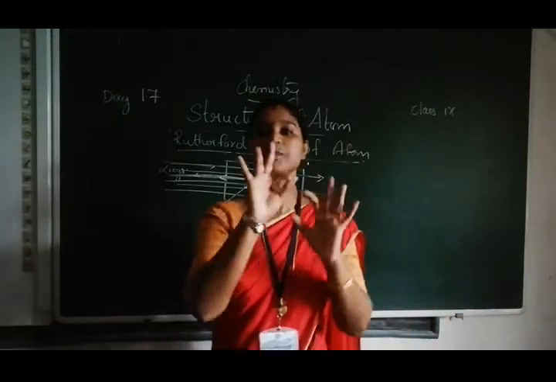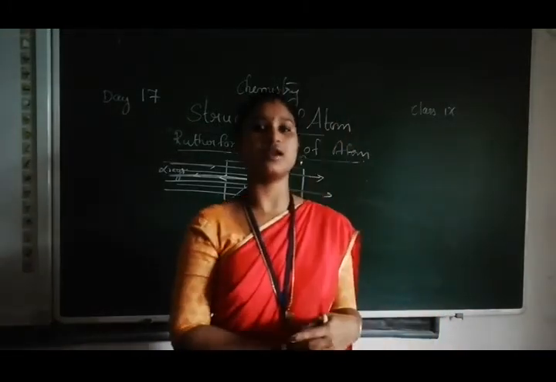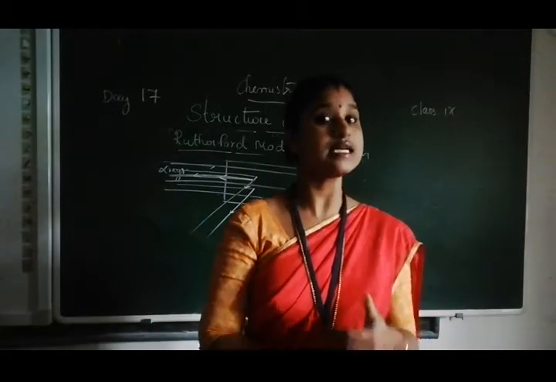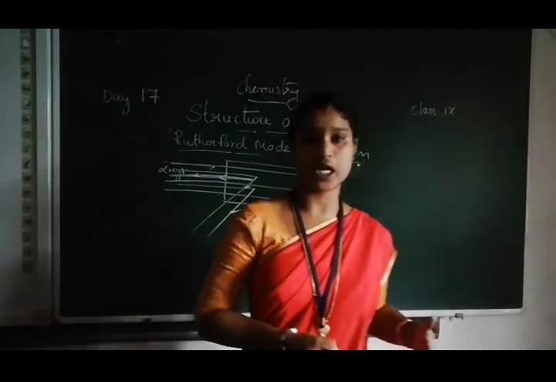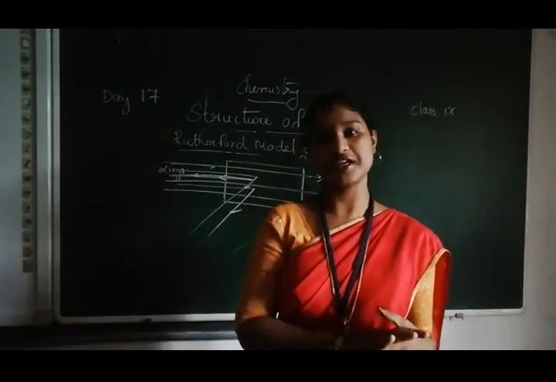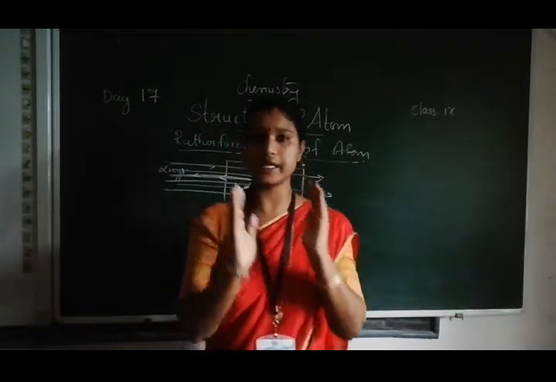Okay, so three observations he made. What are the three observations? First, most of the alpha rays pass through the golden foil. Second, a certain number of alpha rays are deflected at a particular angle, and third, very rare alpha rays are deflected back. So these are the observations he made.